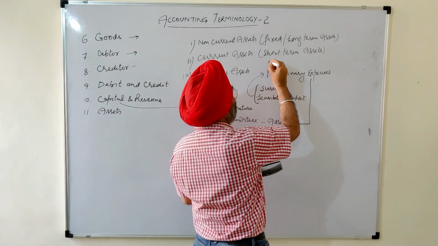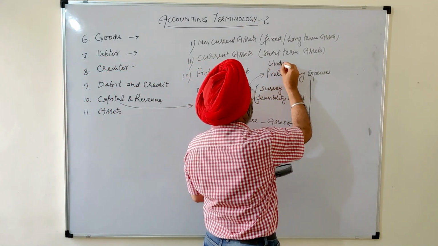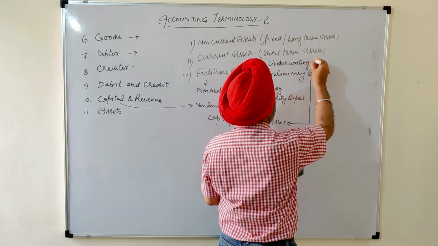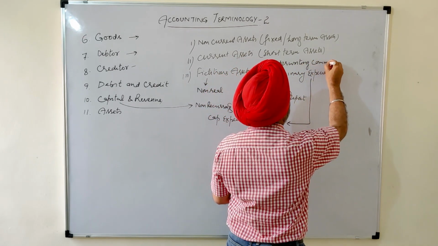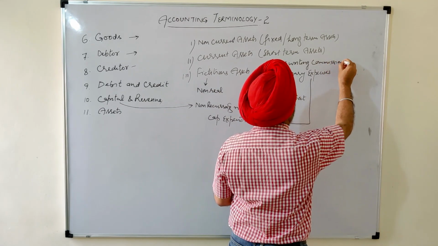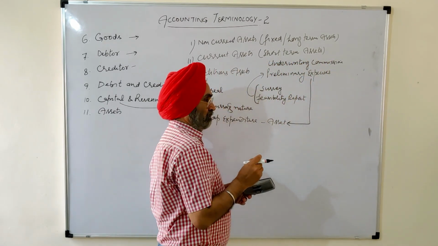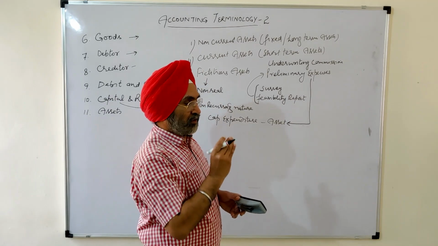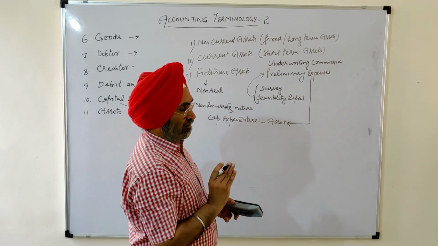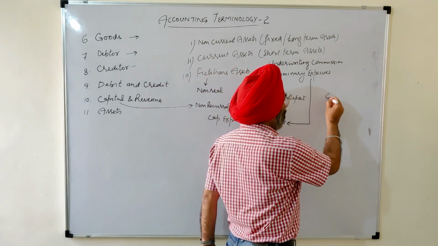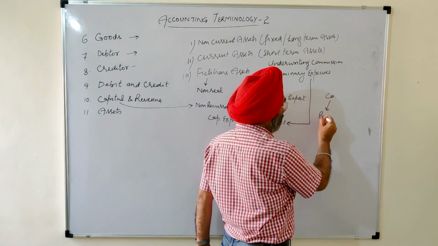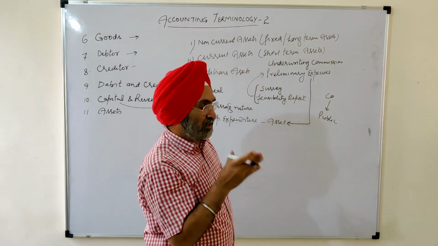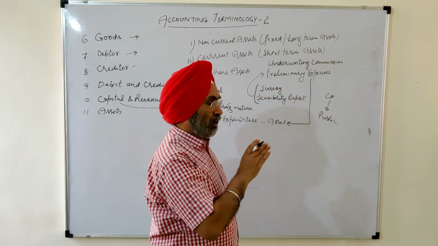Similarly, underwriting commission paid to the underwriters. Underwriters are the persons who give the guarantee to the company for the sale of the shares. When companies offer shares to the general public, they always remain in doubt whether the public will purchase their shares or not.